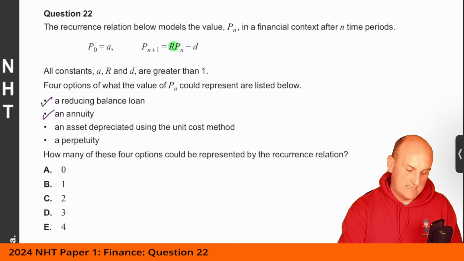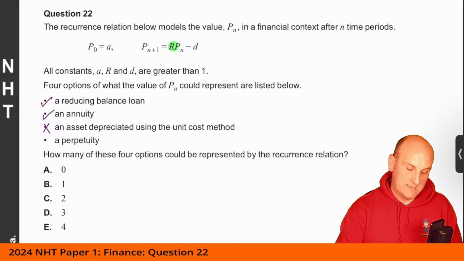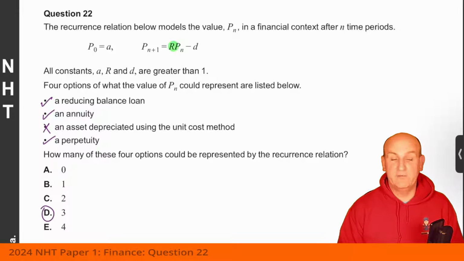And as it says here that R is greater than 1, then it cannot be an asset depreciated by that. And a perpetuity, absolutely. A perpetuity, once again, just means that I'm putting money into my account, I'm getting some sort of interest, and then I'm withdrawing that interest. So perpetuity, yes. So I'm going to go with D there as my correct answer.